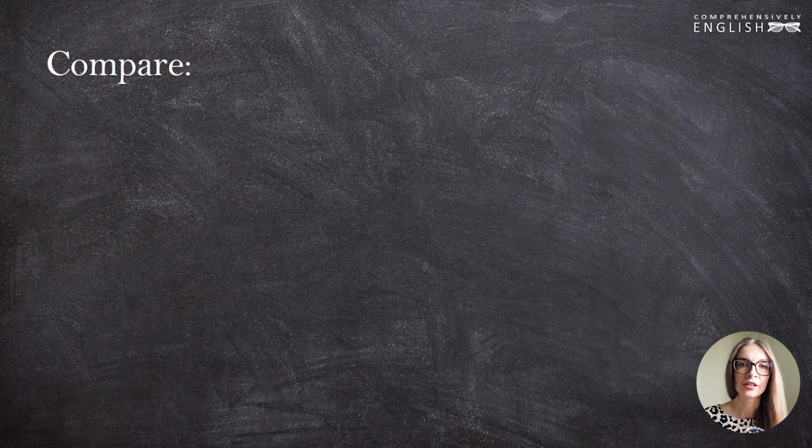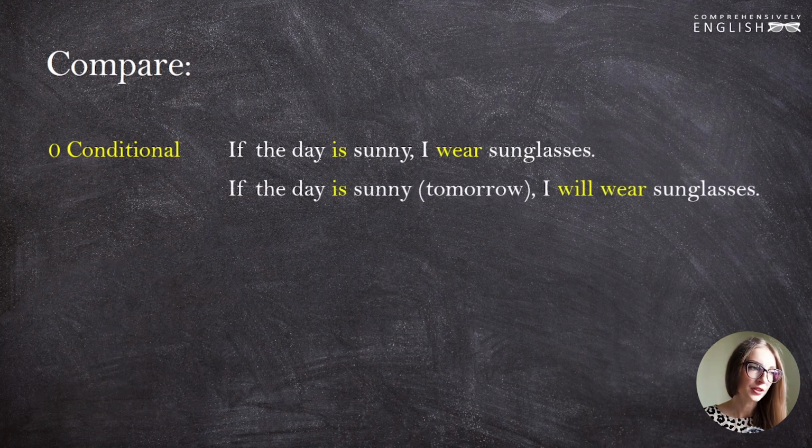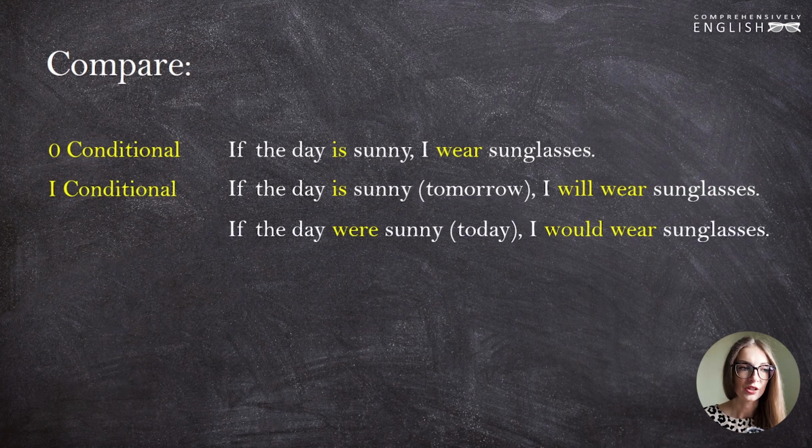Now let's compare different conditional sentences. If the day is sunny, I wear sunglasses. This is conditional 0. If the day is sunny tomorrow, I will wear sunglasses. This is the first conditional. If the day were sunny today, I would wear sunglasses. This is the second conditional.